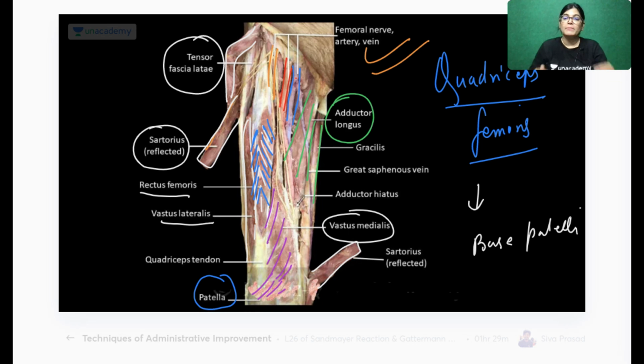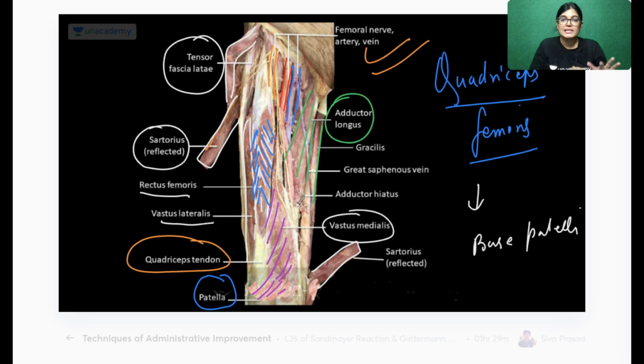Ligamentum patellae is the important ligament residing over the patella, and it also supports as an accessory ligament for the knee joint. All together, you can see the quadriceps tendon attaching to the base of the patella.